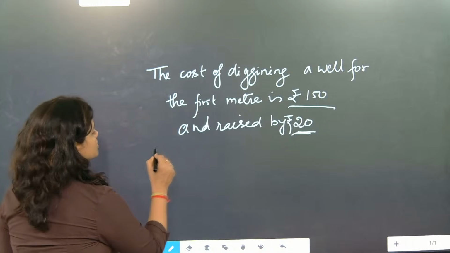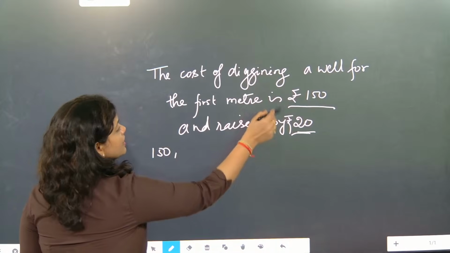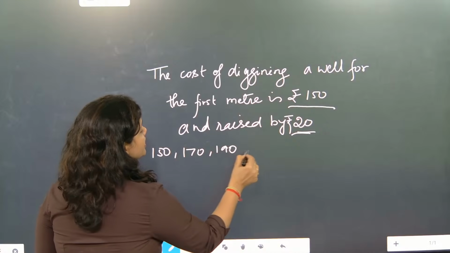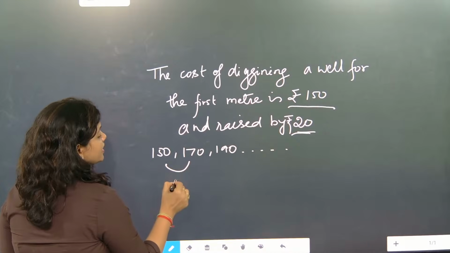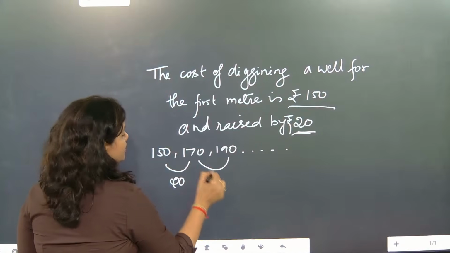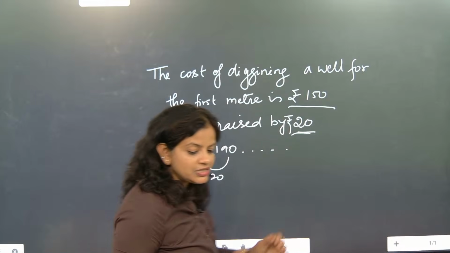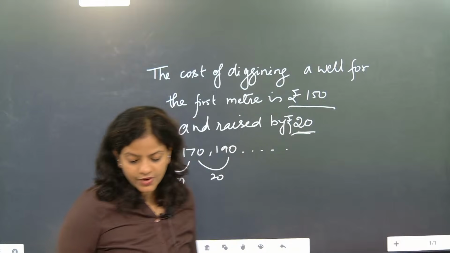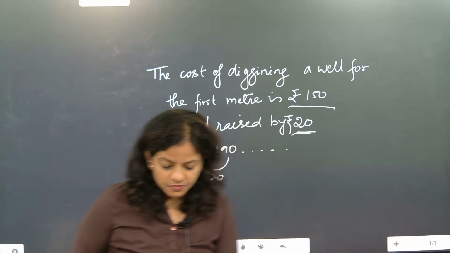Why? Because the first is exactly 150, then 150 plus 20 will become 170, then 190. So continuously it will differ by 20. Since it differs by 20, it is in AP. Yes. Now the next question, please check.